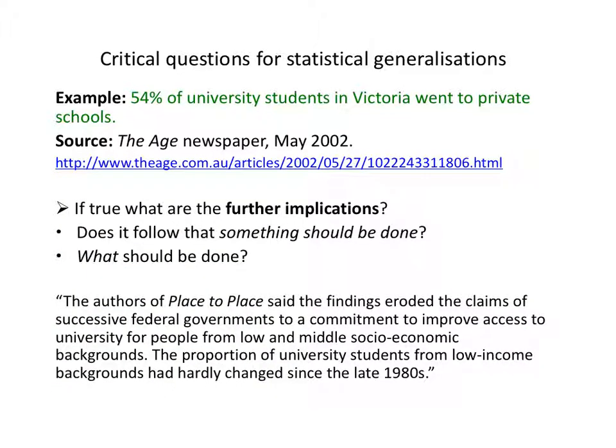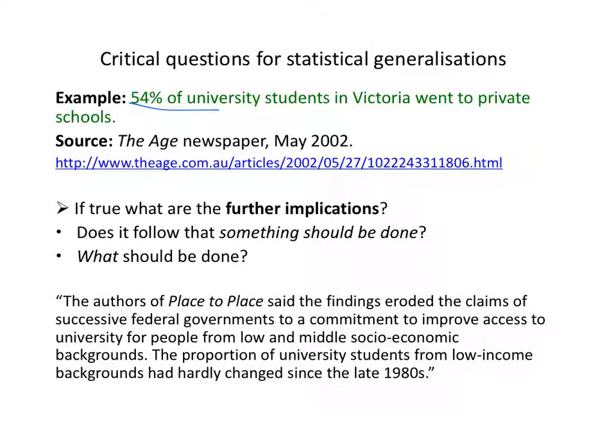Finally, we can think about this question. Assuming this statistical claim is true, what implications should it have? People don't usually just give statistics for no reason at all. They want to present them as part of an argument, as a premise in an argument. So they think that the statistic has some further implication, typically a claim about something we should do. We should do something about this. Public school students are underrepresented at universities.